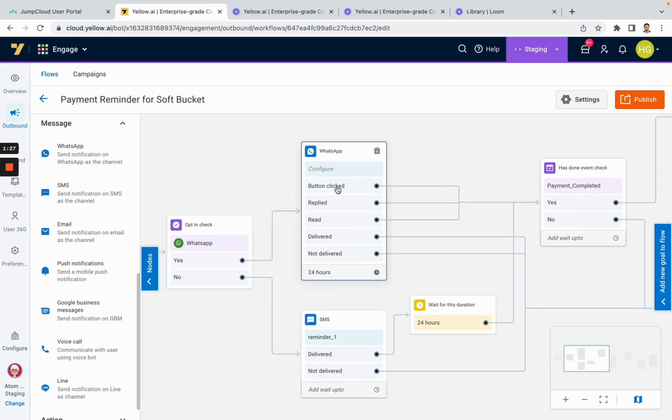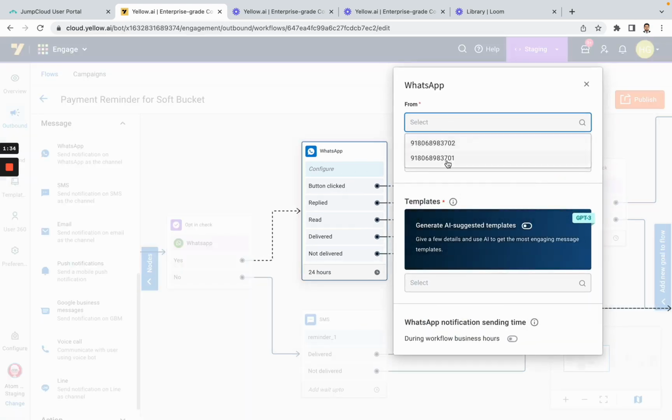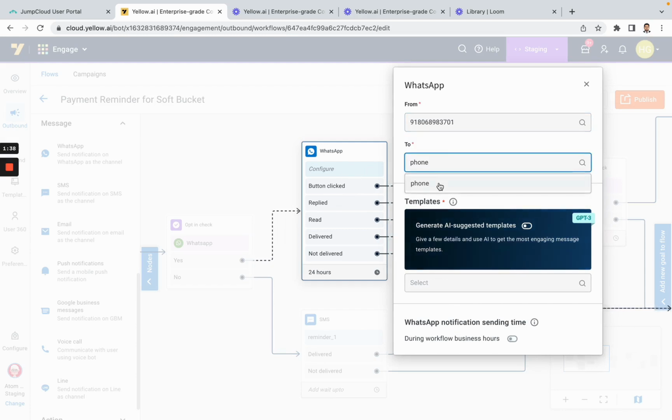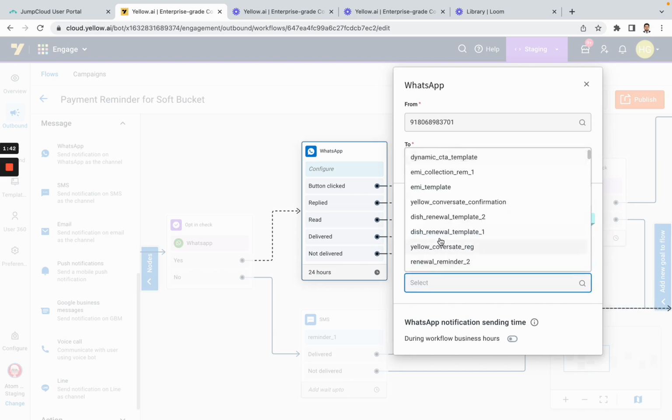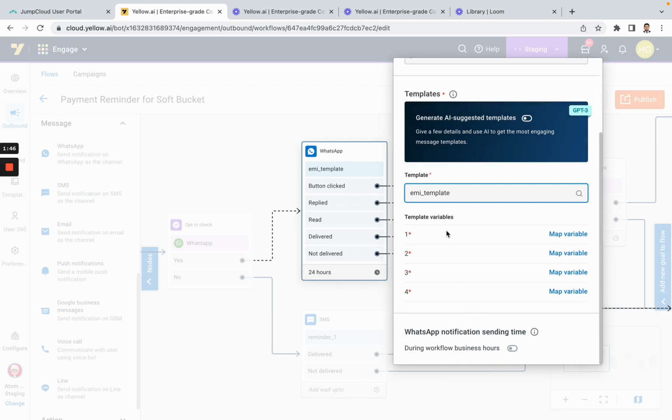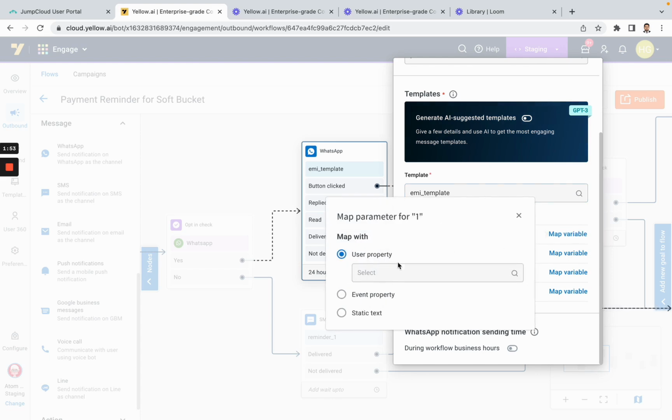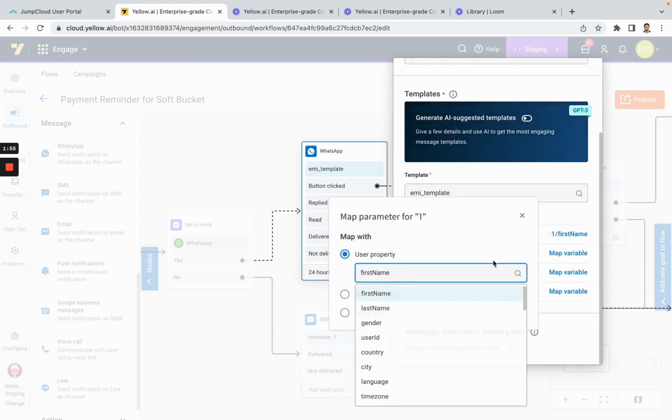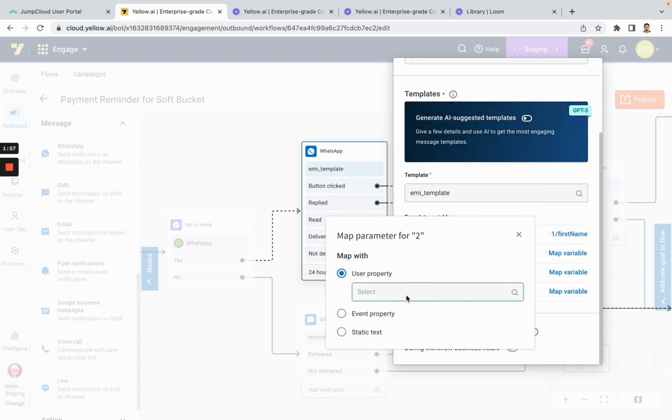Then we have connected the WhatsApp node to people who have opted in, and here by clicking on configure, we can easily configure it, selecting the number from which we want to send the WhatsApp. Let's say we have selected the phone number of our users that is stored in our CDP, and then the template that has in it multiple variables which can be linked to our user 360 properties so that they make it dynamic and personalized for our users.